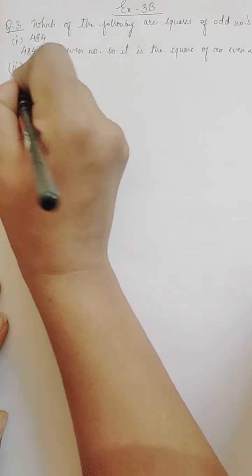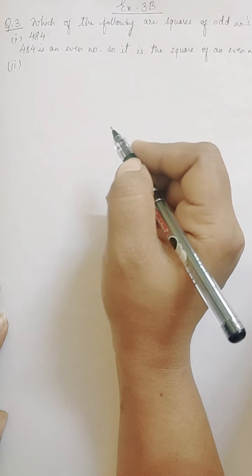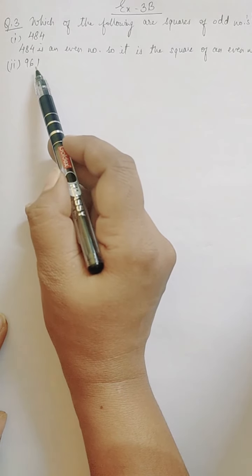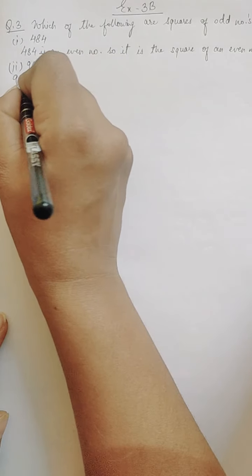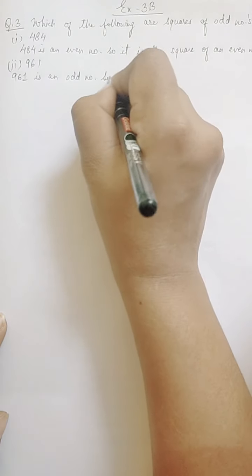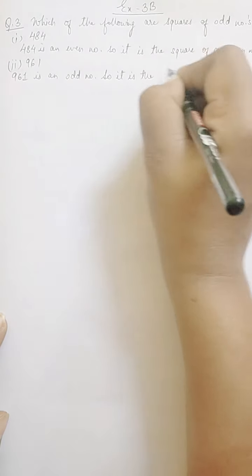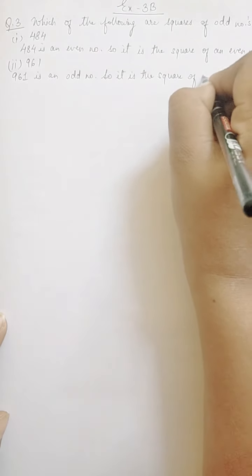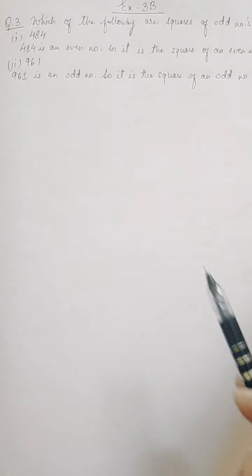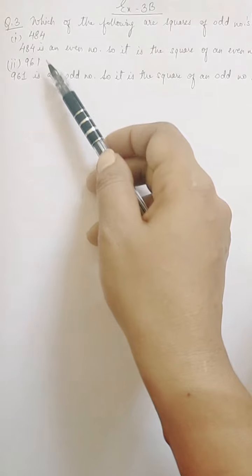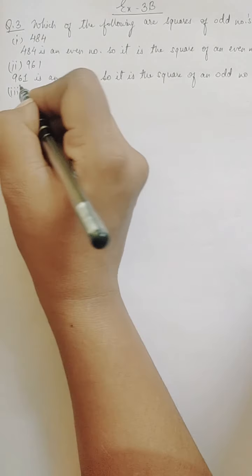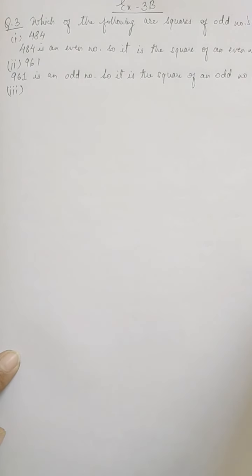Next, number 2. Number 2 they have given is 961. 961 is ending with 1. Ones place digit is 1, and that is odd. So therefore this whole number becomes odd. That is, 961 is an odd number. So it is the square of an odd number. So the question was which of the following are squares of odd numbers. So we got this second number, that is 961, to be the square of an odd number. Now come to the number 3. Number 3 is 7369.